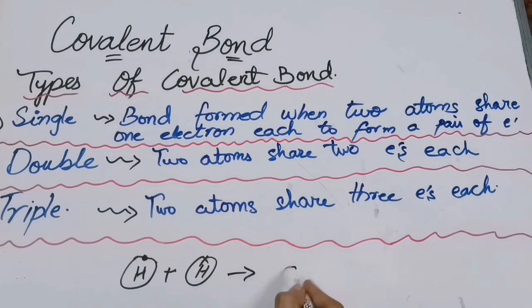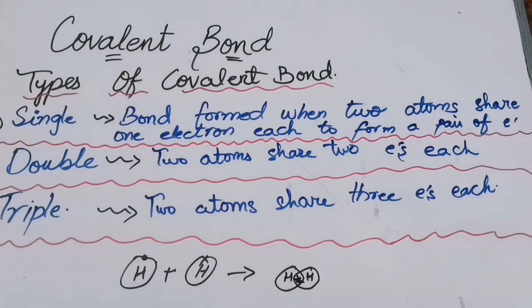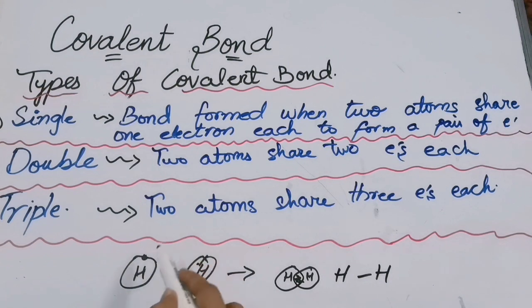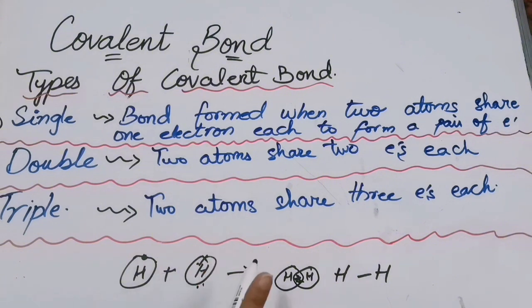In the previous example, one electron was shared by each hydrogen. So according to the single covalent bond, the bond that is formed when two atoms share one electron each. This hydrogen shared one electron and this hydrogen also shared one electron. So the bond that is formed when two atoms share one electron each is known as single covalent bond.